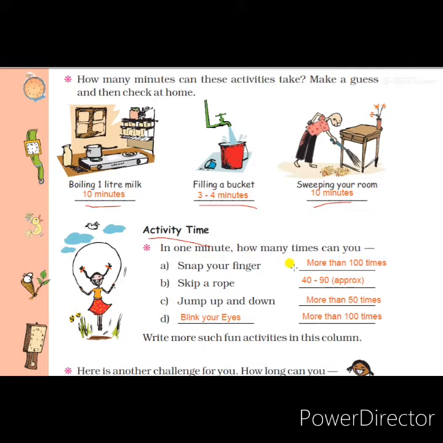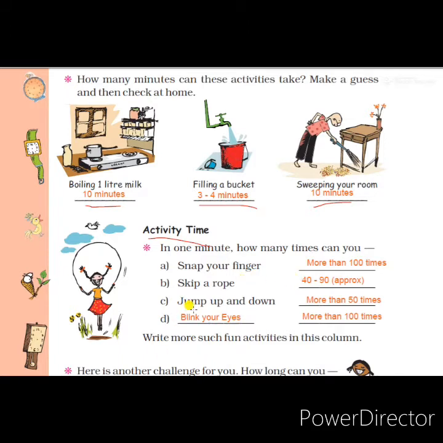What is the second activity? Skip a rope. Girls really like this activity, skip a rope. Students, you do this at home also. This also depends on the fitness of a child. When I experienced it, I found that some are doing 40 times and some are doing 50, 60, and an expert student can do a maximum of 90 times also. So you do this at home and write your own answer. I have given the approximate answer, 40 to 90 times.